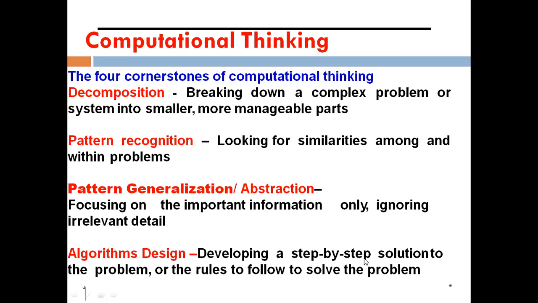So next, algorithm and design. Here, developing the step by step solution. If you want to go to a market, first you have to think about why you are going to the market, what is your budget, and which required things you have to purchase, which are necessary. All these step by steps, while you are doing a program, you need to follow step by step here. So developing a step by step solution to the problem, or rules to follow to solve a problem. These four computational thinking steps you have to follow.